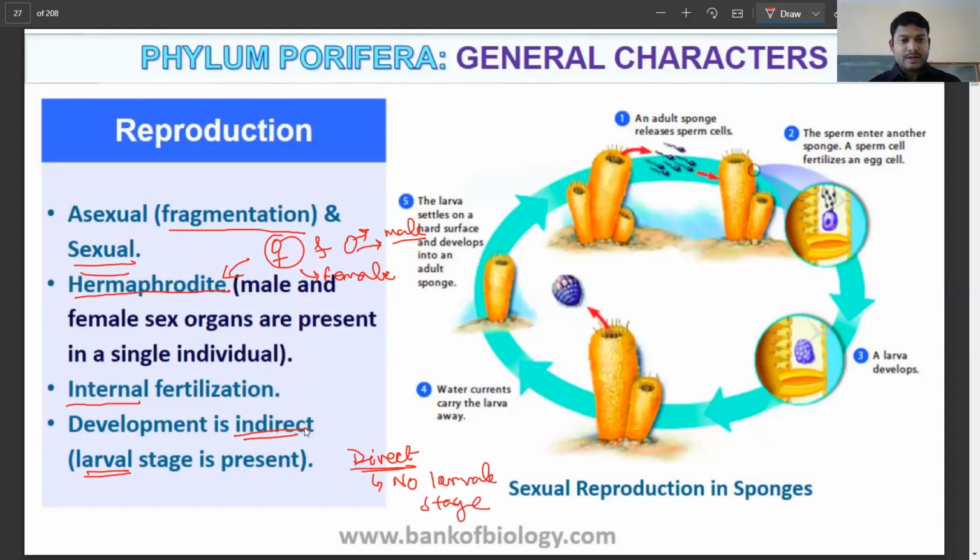But in this case, what are we going to have? We're going to have a larval stage, and this larval stage is going to be different compared to the adult stage. The adult stage is going to be quite distinct when compared to the larval stage, and that is why it is called indirect development in case of these organisms. So you can see here a simple representation of the process of reproduction in case of sponges.